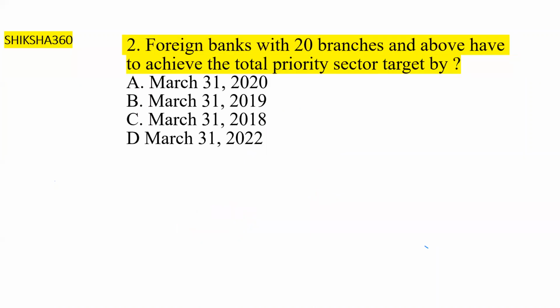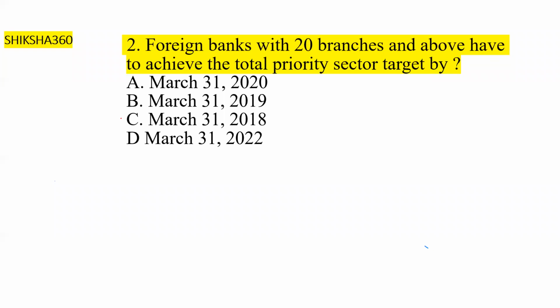Question number 2: foreign banks with 20 branches and above have to achieve the total priority sector target by, first, 31st March 2020, second, 31st March 2019, third, 31st March 2018, fourth, 31st March 2022.